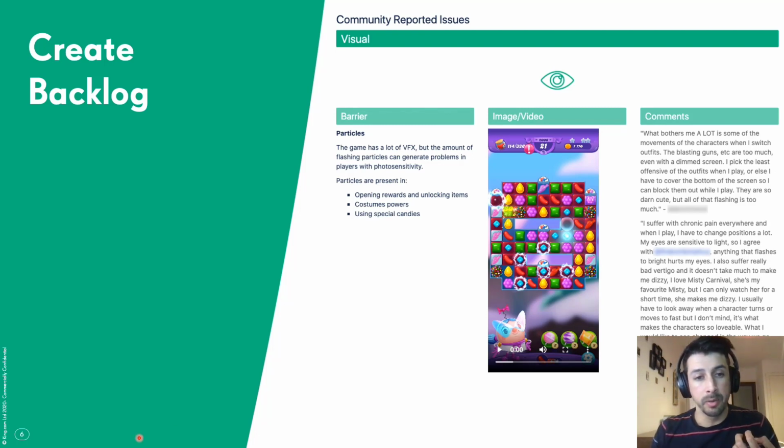This example was related to the particles, where they were present, and the problems players would have with them. It included a reference to the particles or a video, and we have this for all the different types of feedback, along with the comments players were making about it.